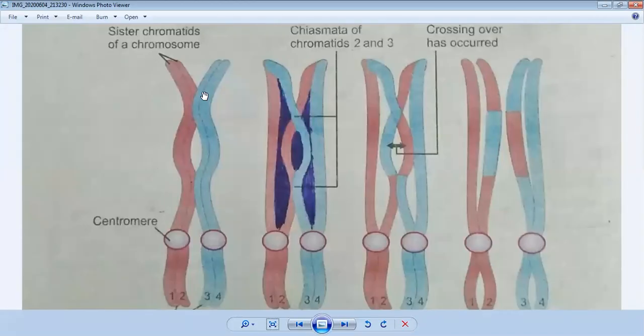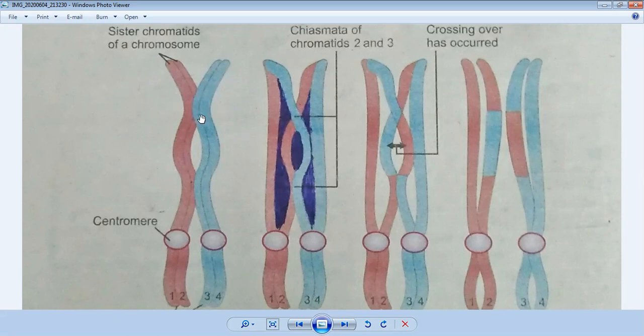They line up with each other and form pairs by a process called synapsis. Now you can see they are joined to each other. This is blue, this is pink, they are joined to each other. When they are joined, this process is called synapsis.